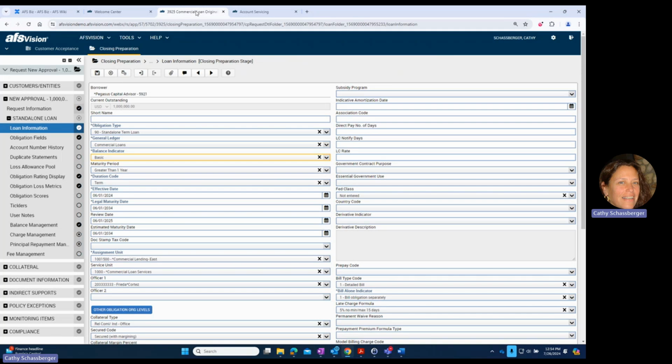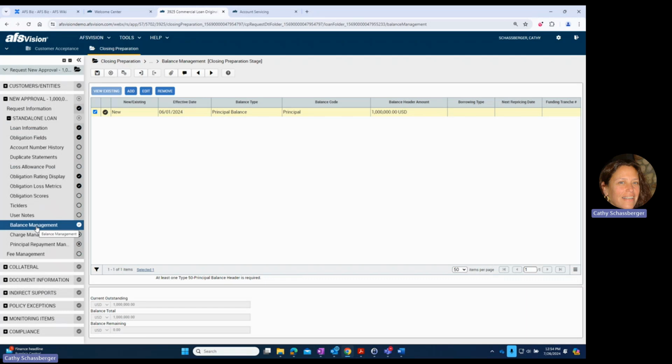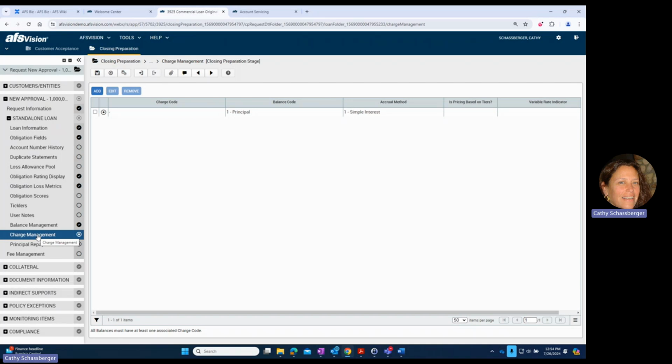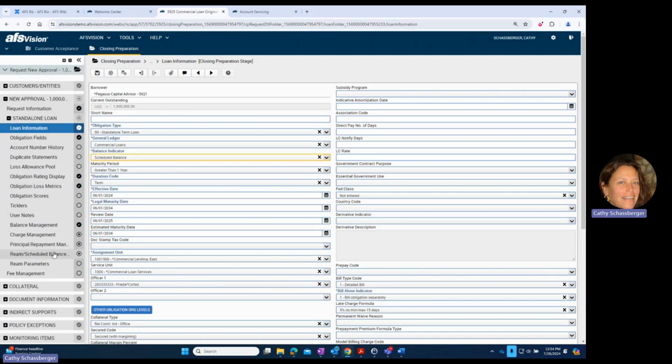Within post-approval, I can define this loan as a schedule balance loan by selecting the schedule balance option under the balance indicator. But before I make the change, let's look at the balance management step. And you will see that I have an actual balance principal header. Now let's look at the charge management step, and you will see that interest is tied to the actual principal balance header. Let's go back and change this to a scheduled balance, and you'll notice that the RAM schedule balance step is now required. These items with the circle dot symbol tell me these are required steps and there are actions that need to be taken.